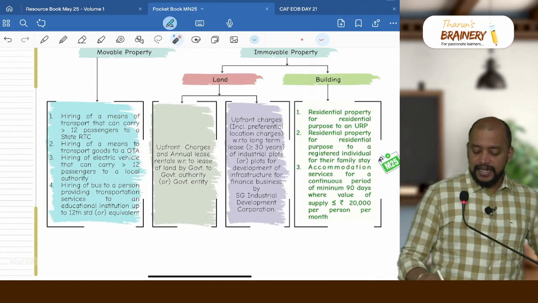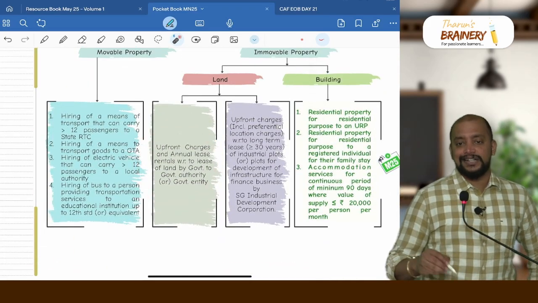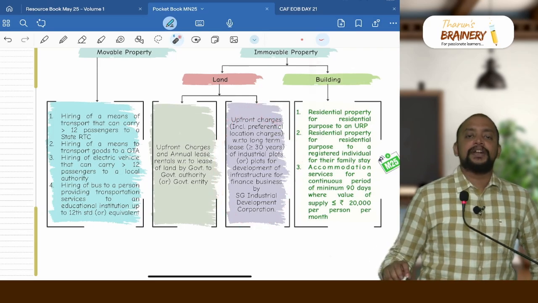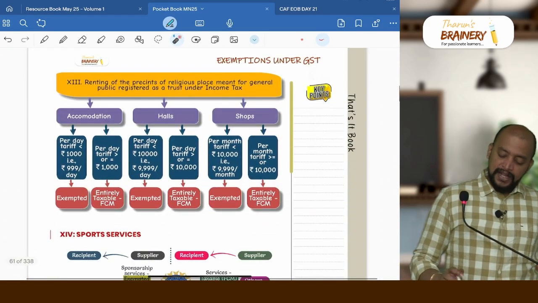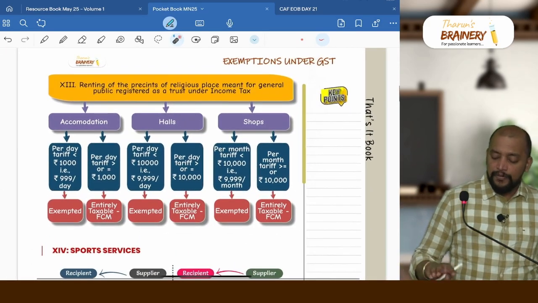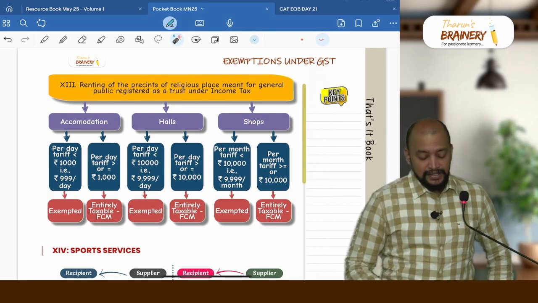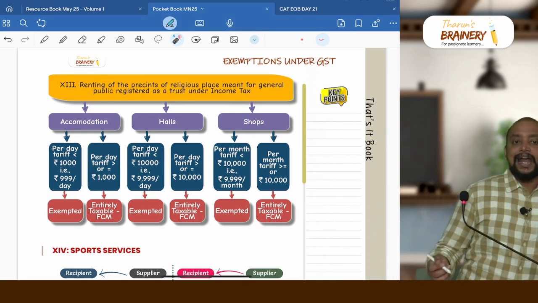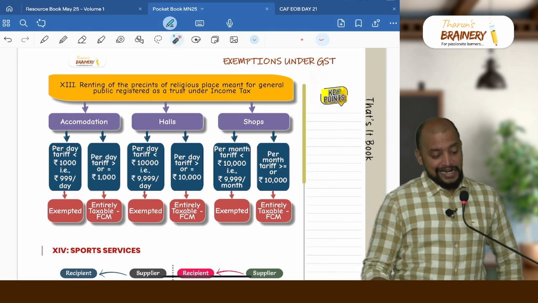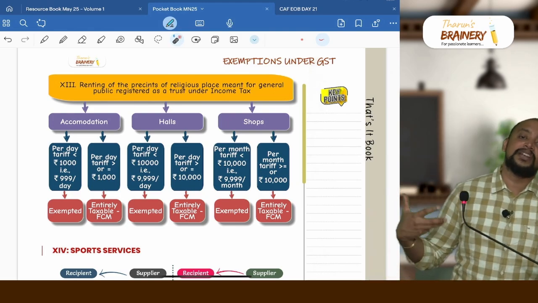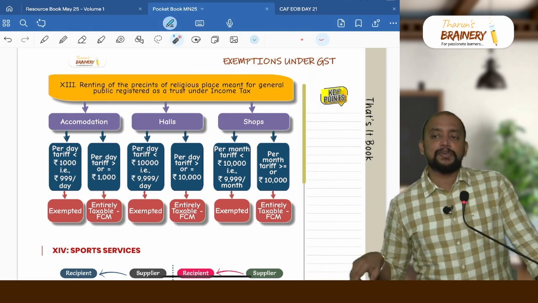And yes, in this case both upfront amount and annual lease rentals are exempted, but here only upfront amount is exempted. Then we have the next area, renting of precincts. So there is a religious place. That religious place is meant for general public and that is registered as a trust under Income Tax Act. That trust can be a charitable trust or a religious trust. And the precincts of the religious place is given on rent.